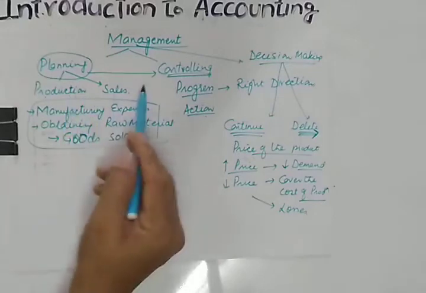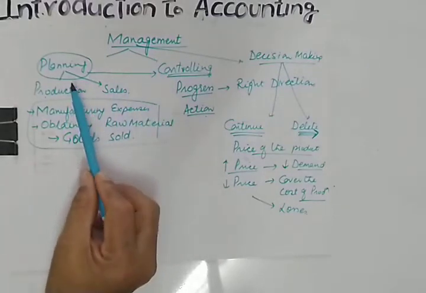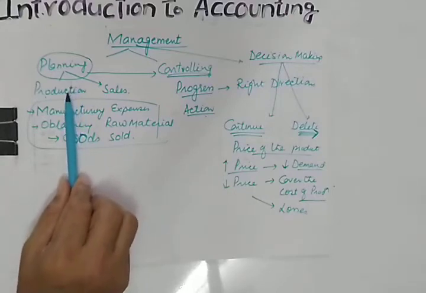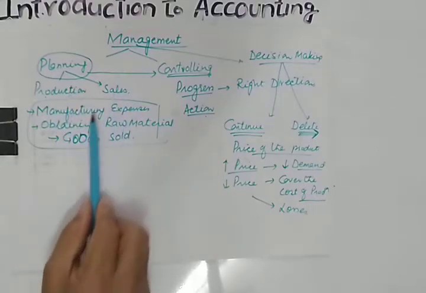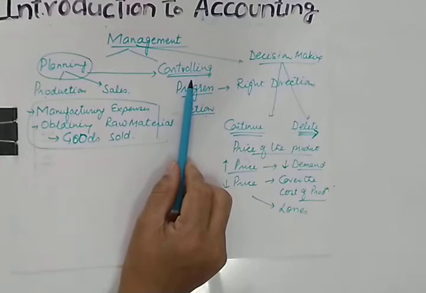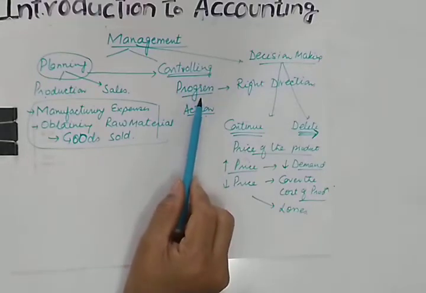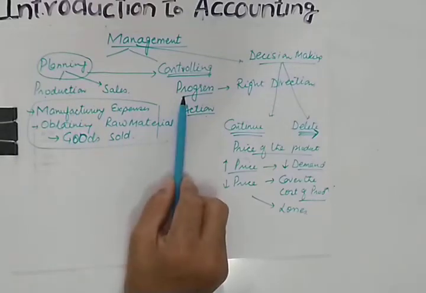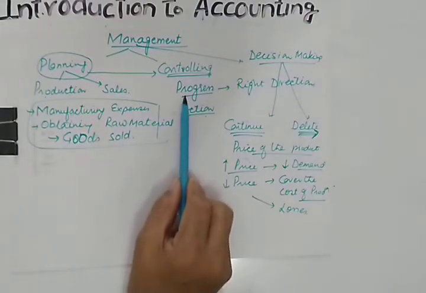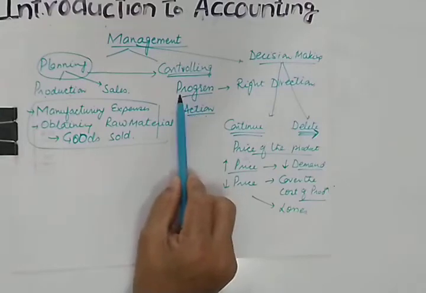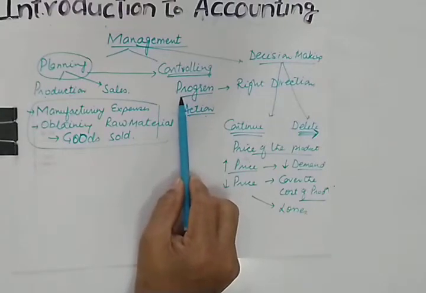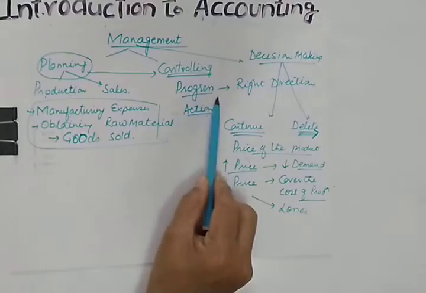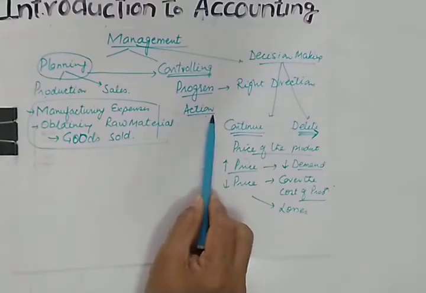So this is how accounting helps management in doing planning, by providing proper information which is desired by the management, so that management is able to control whether the policies made by the management are being implemented by the business or not, by the parties concerned, like for example employees, managers and junior managers. And if they are not going as per the plans, then necessary action can be taken.